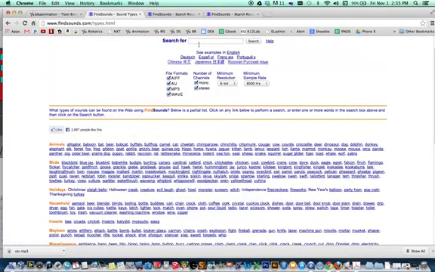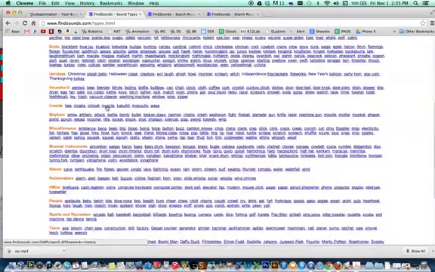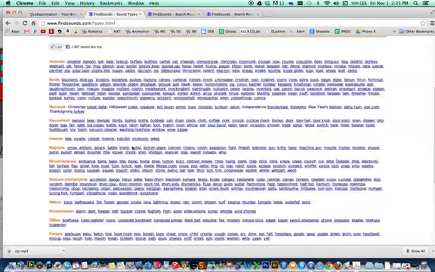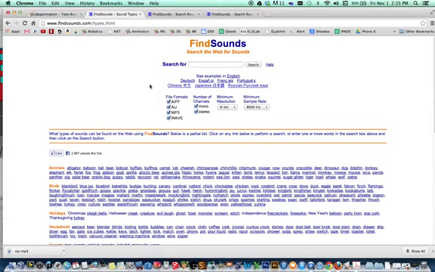Otherwise, you have to rely on your keyword search, and sometimes that can be pretty tricky. For instance, if you're looking for footsteps, you might want to type in feet or march or run or running. Depending on your keyword, that's going to give you different results. So you can play around with that later when you're ready to add sounds.